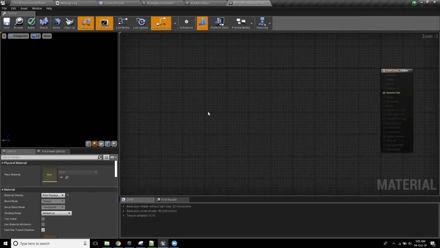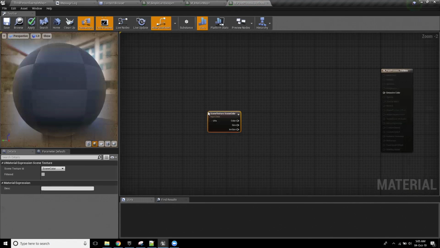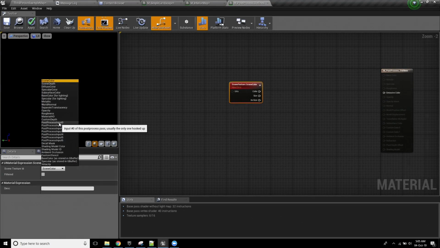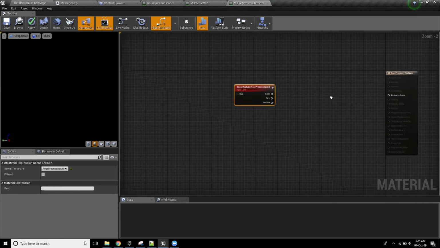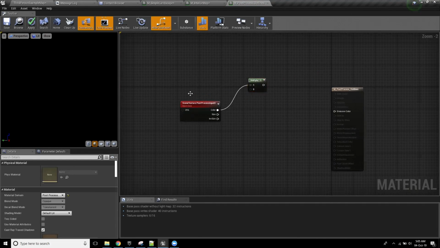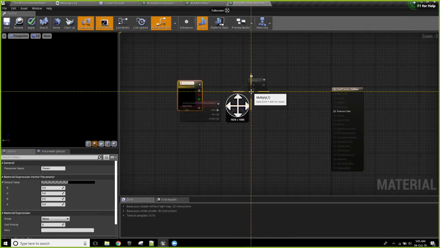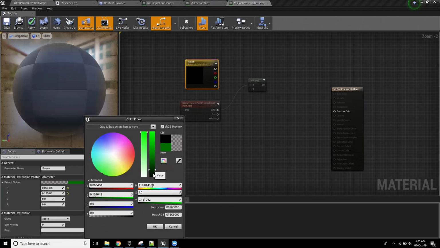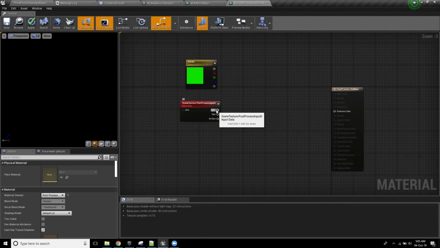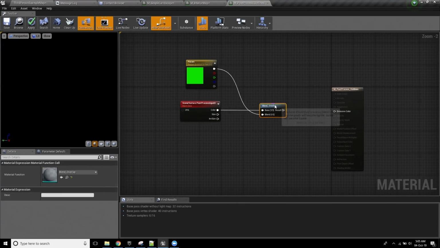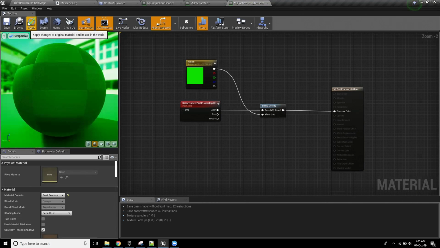That's good, that's fine. Now, as a quick thing, I'm going to go scene texture, and I'm going to select post process input 0. Okay. Now, just for the time being, I'm going to multiply that against... Give me a color, Victor. How about green? Green. Okay, let's do green, just as a quick thing. In fact, I'm not going to multiply it because that's going to look terrible. Let's do a Photoshop overlay. Well, Photoshop-like overlay, I should say, lest the lawyers get involved. Okay, so there we go.